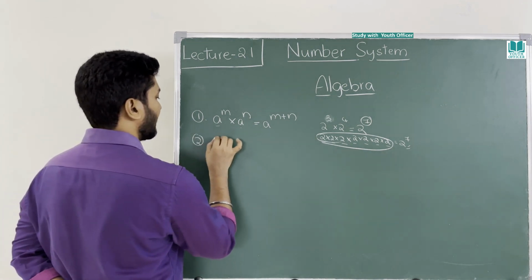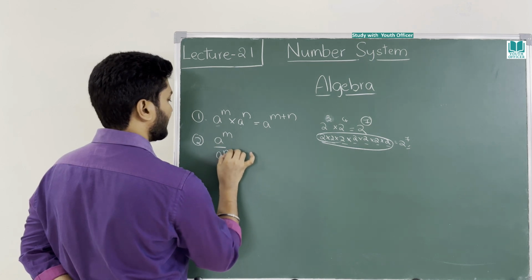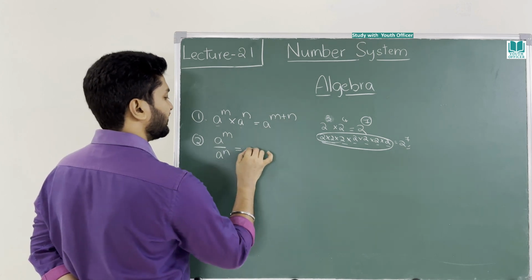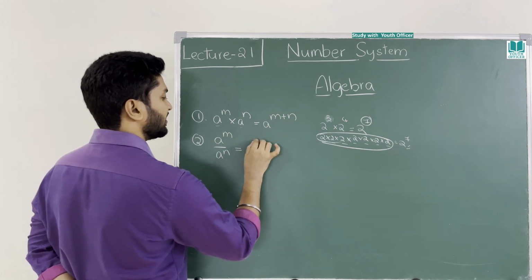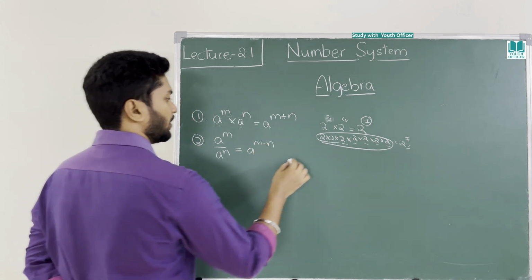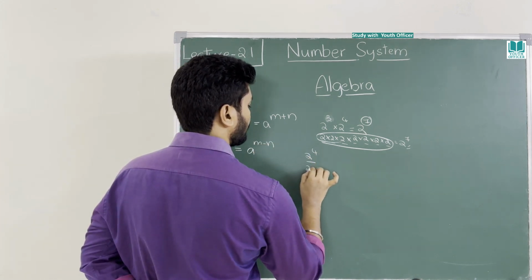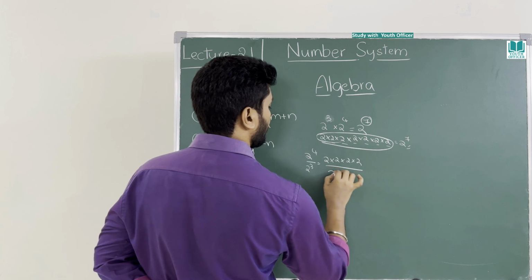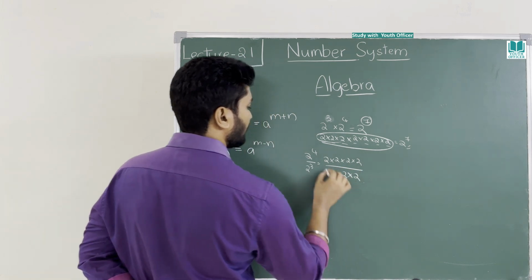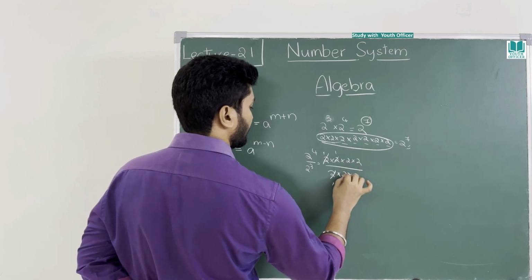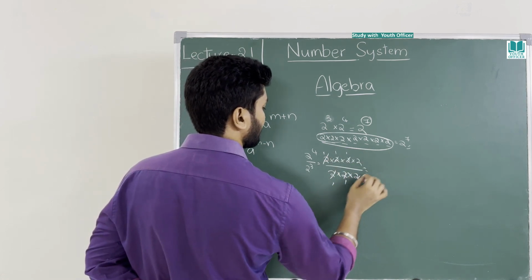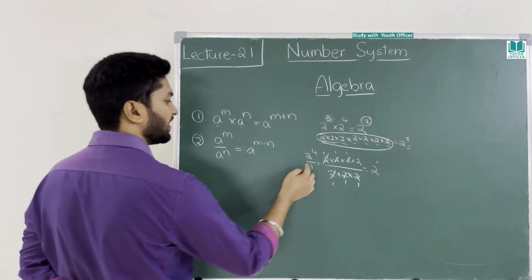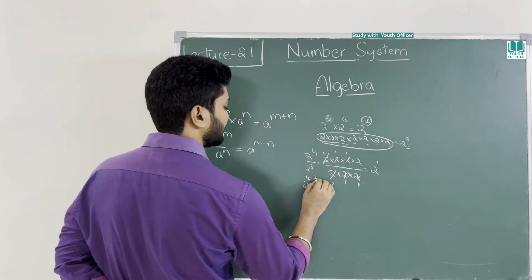Number 2. a power m by a power n is equal to, if it is multiplication you put a plus sign. If it is a division, same base, division, then you put minus. 2 power 4 by 2 cube: 2 into 2 into 2 into 2 by 2 into 2 into 2. Denominator is 1, numerator is 2, so 2 power 1. If you take the formula directly, 2 power 4 minus 3 is equal to 2.